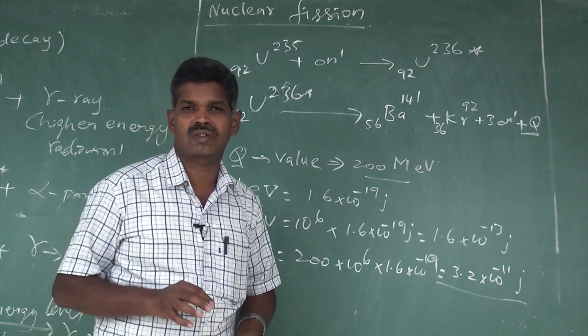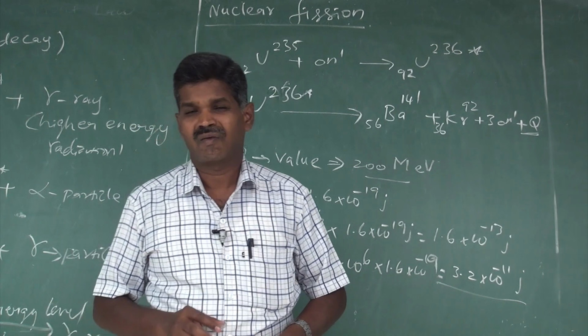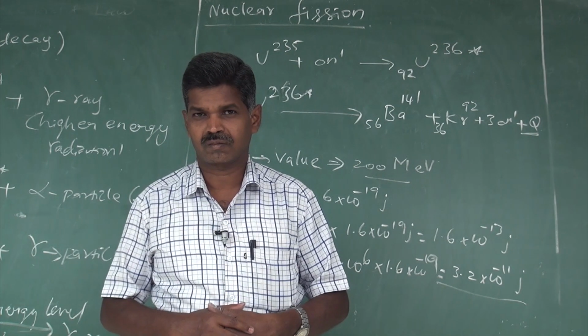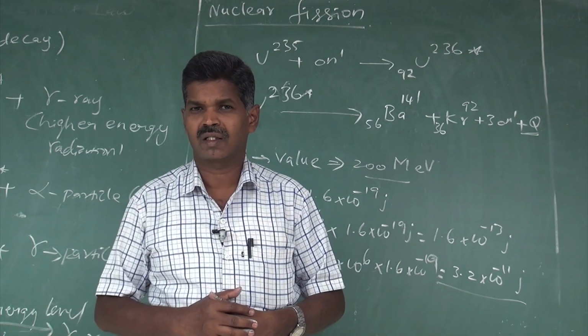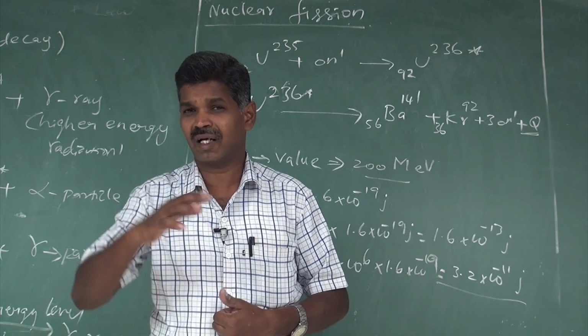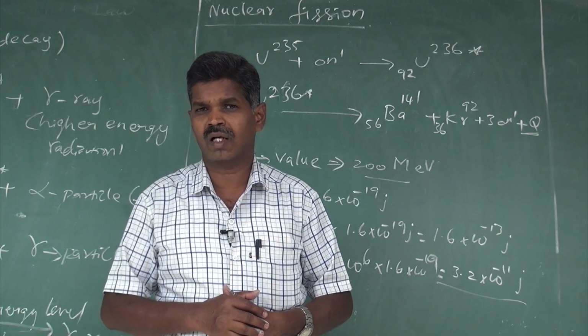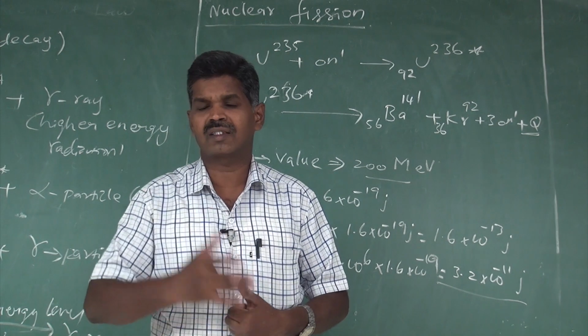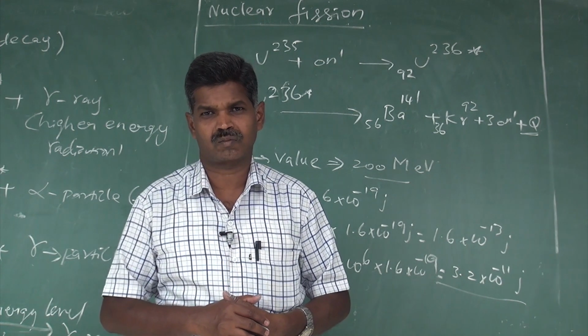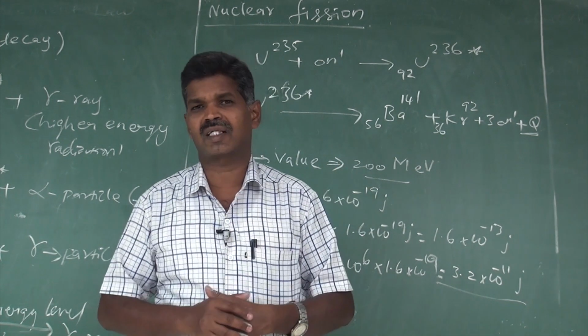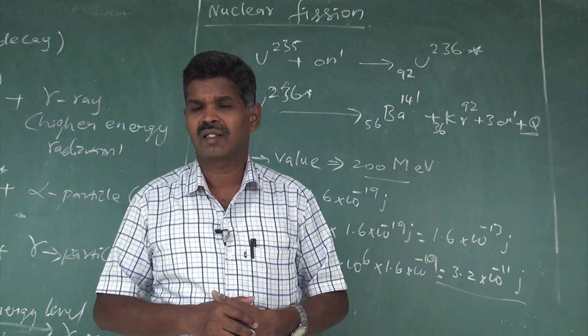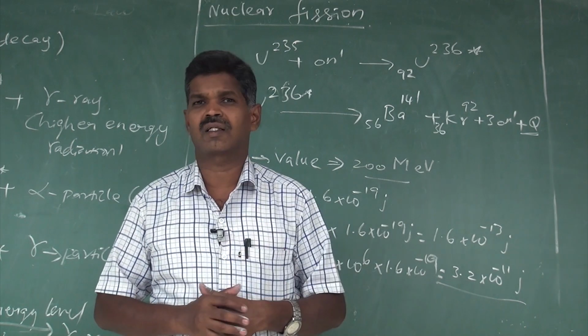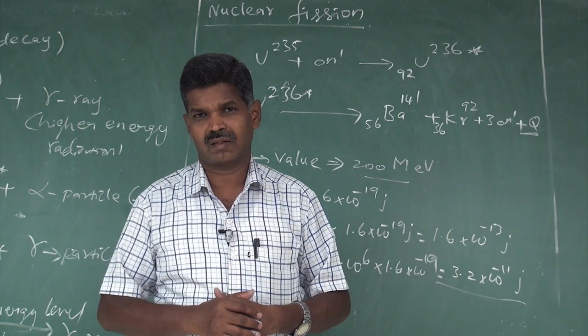Next we are going to see fissionable materials. Materials that can undergo fission by the absorption of a neutron are called fissionable materials. The best example is uranium 235, which is one of the fissionable materials.